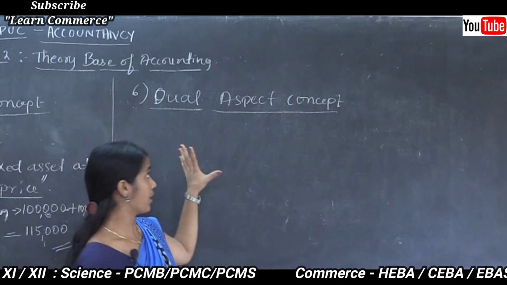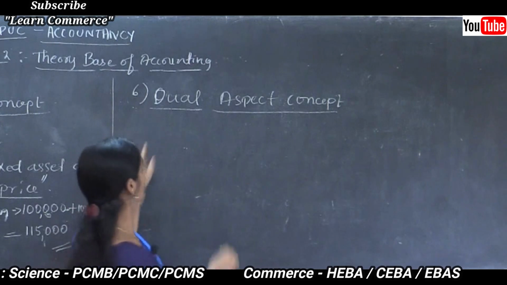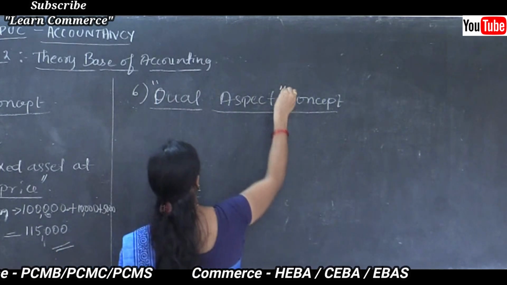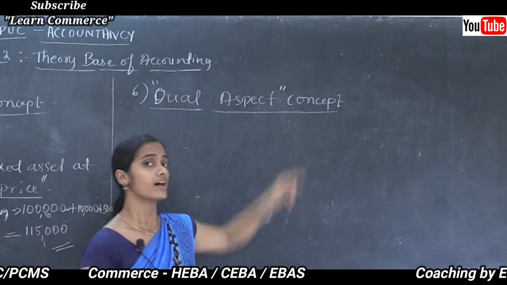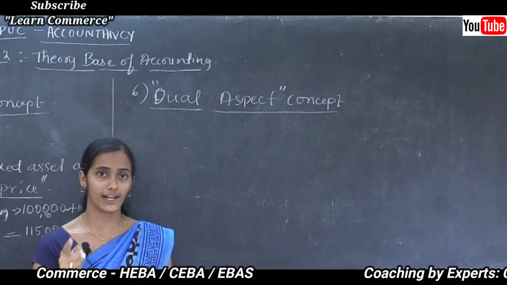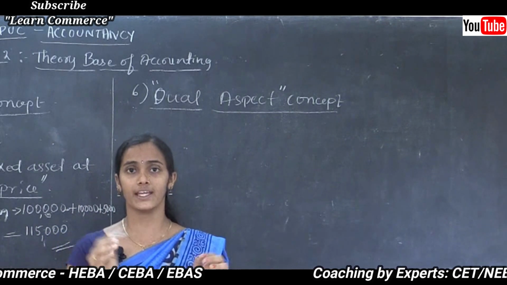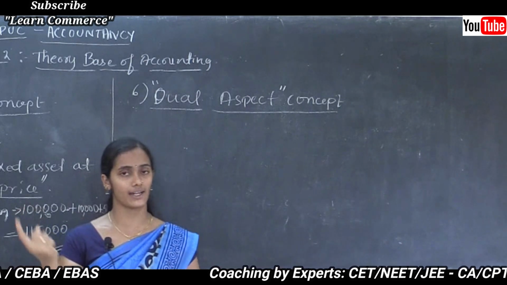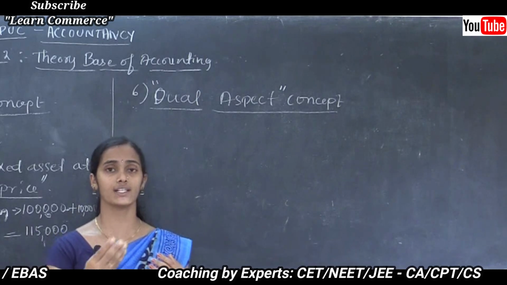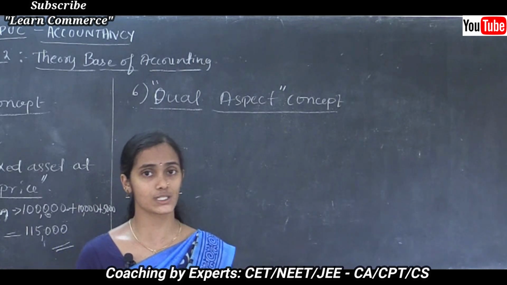According to this dual aspect, the word dual means what? Two aspects. We studied the concepts related to debit and credit. Each transaction involves a debit aspect and a credit aspect, correct, right? One is the giving aspect and another one is the taking aspect.